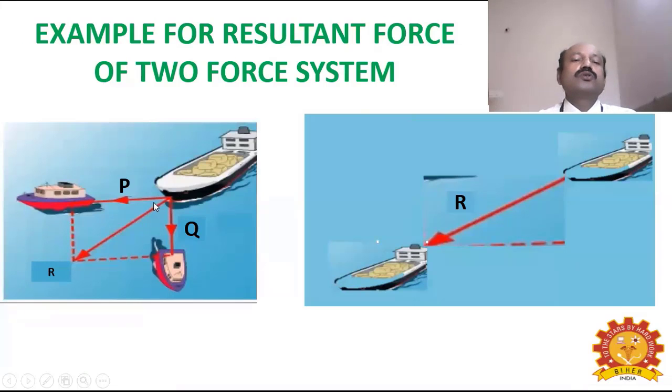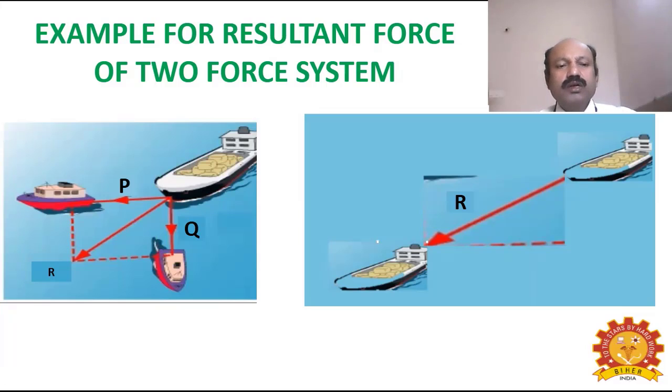So the collective effect of the two forces applied from a medium-sized boat and a small-sized boat is that the large boat is coming in the southwest direction.